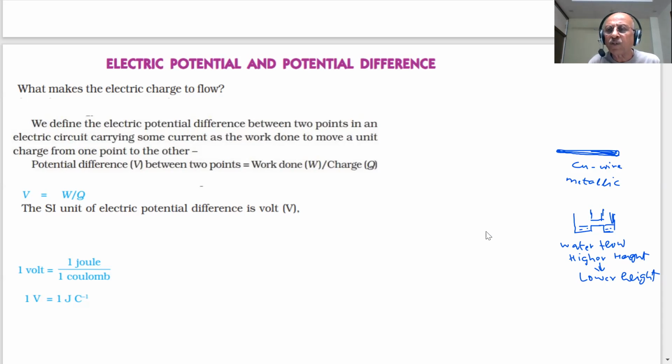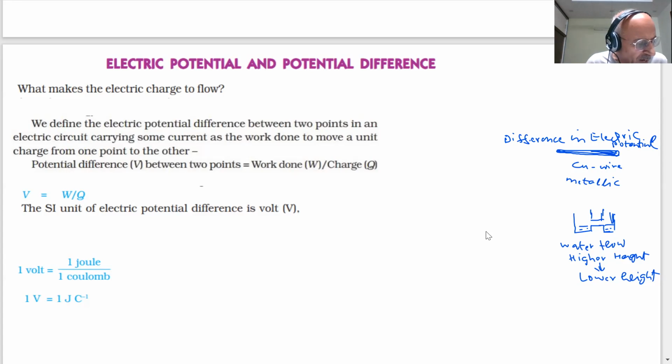If we are saying there are electrons which are uniformly distributed in the wire, students, they have to move in a particular direction, then we have to apply a difference. What type of difference here? Electric potential. So there should be a difference in electric potential, because you are talking of charged particles, electrons. Unless I apply a potential difference, unless there is an electric potential between point A and point B, the flow of charges is not going to take place. So charges do not flow in a copper wire by themselves, students.